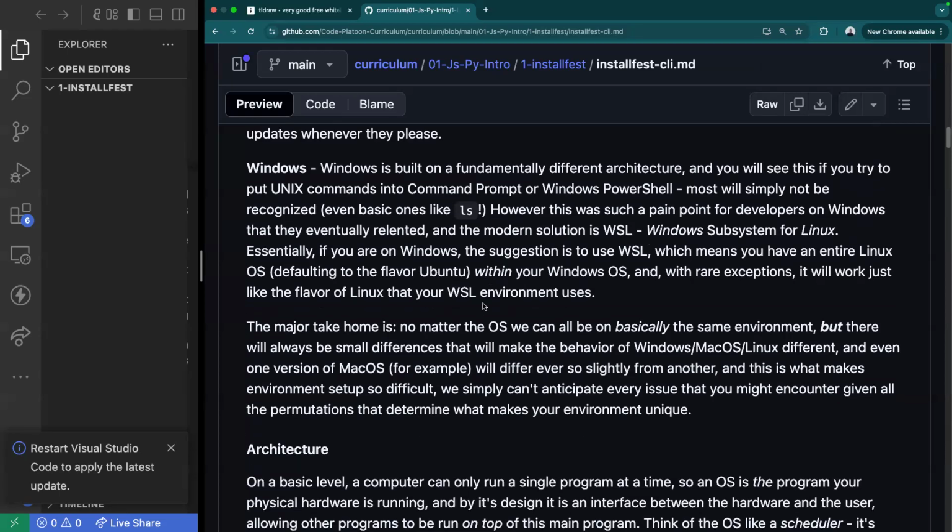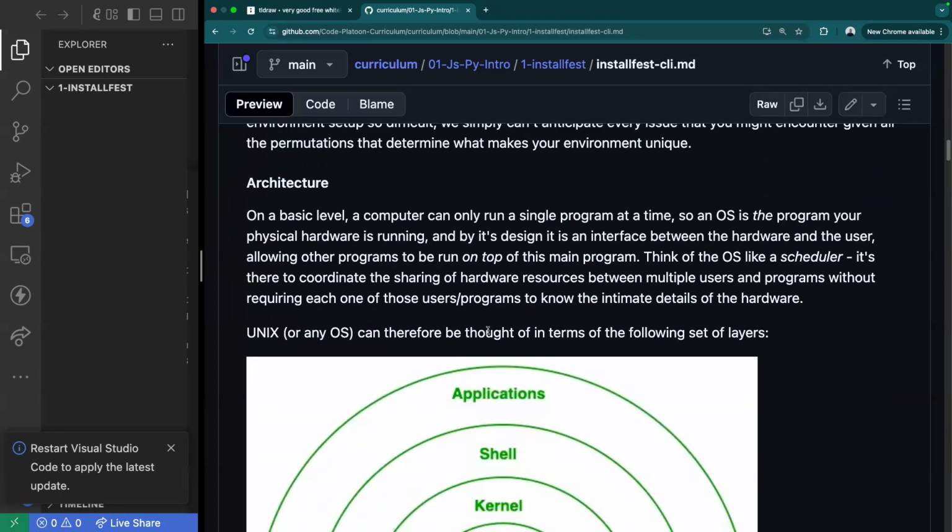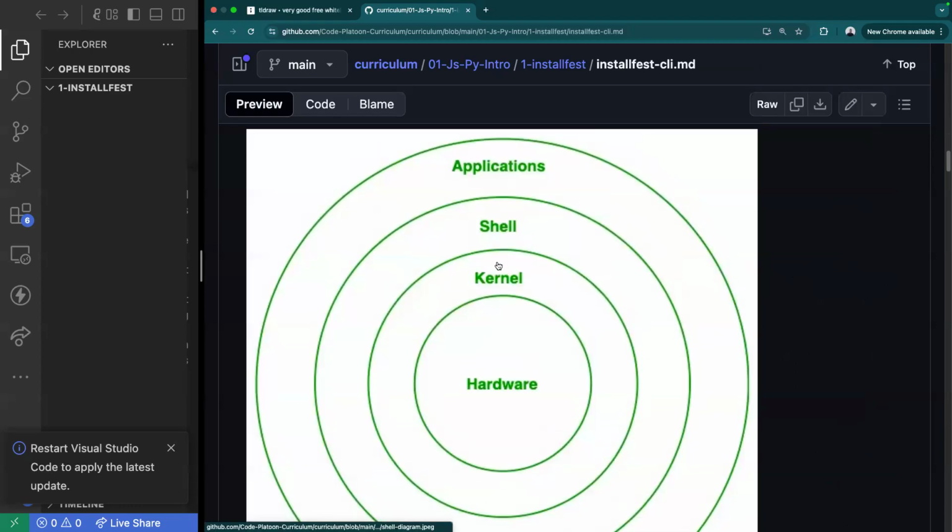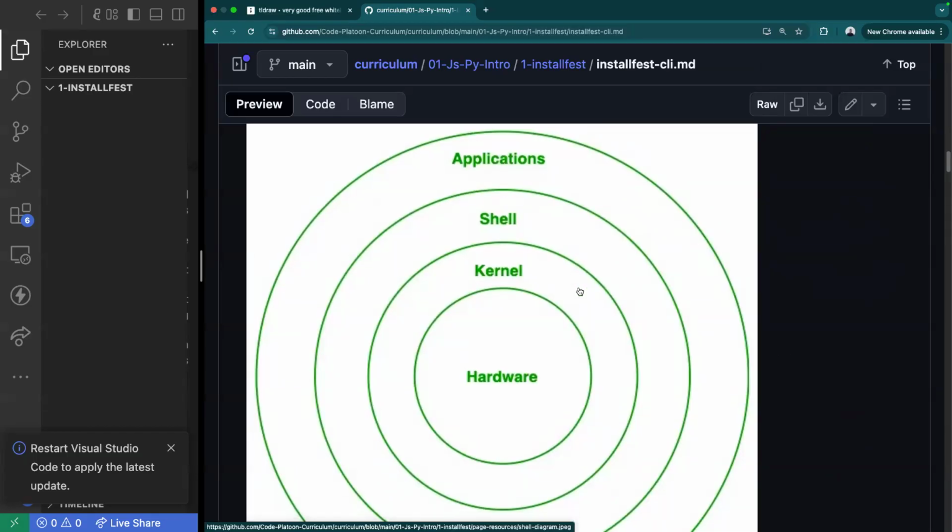All right. Now, let's go ahead and talk a little bit about architecture here. So here we have applications, shell, kernel, and hardware. Now, what we're used to seeing, or if you're not experienced with programming, what you're used to seeing is just an application. Simple things that you click throughout your screen and then things open up inside of your machine.